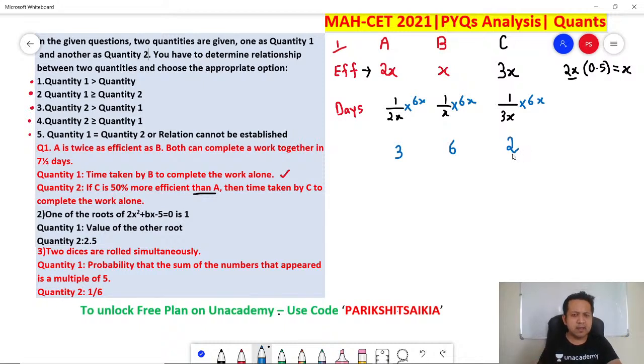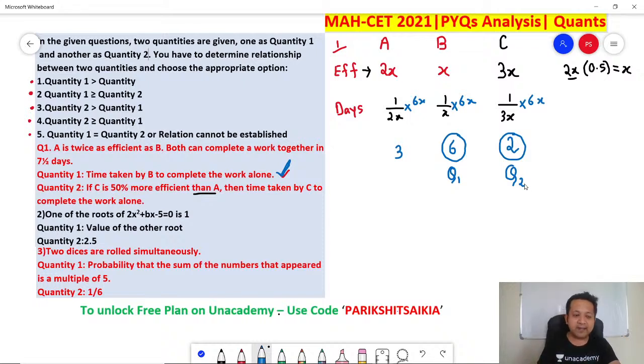Question is asking time taken by B and time taken by C. Quantity 1 is the time taken by B alone to complete the work. Quantity 2 is the time taken by C to complete the work alone. Which is greater?